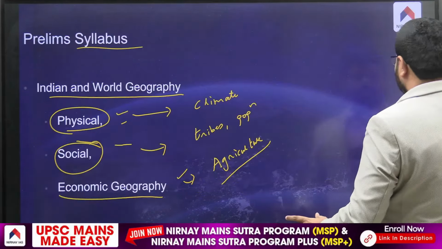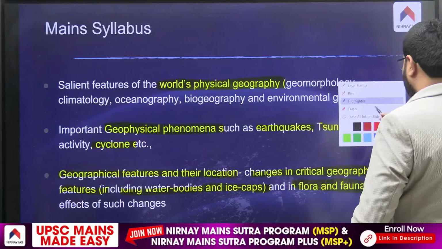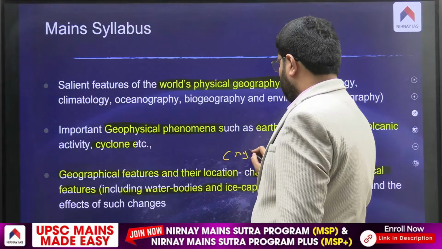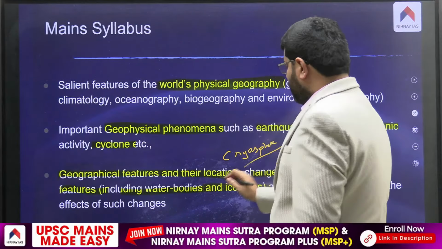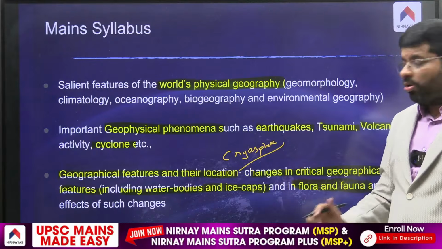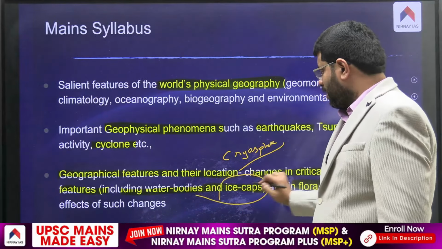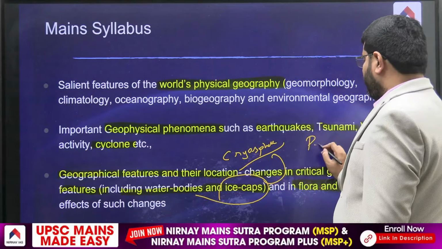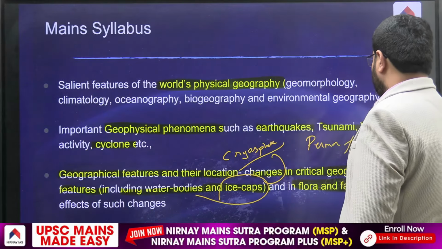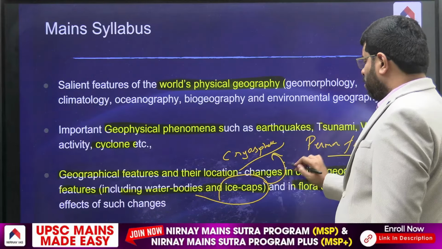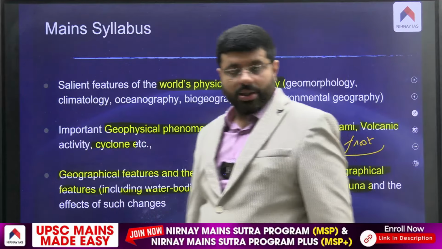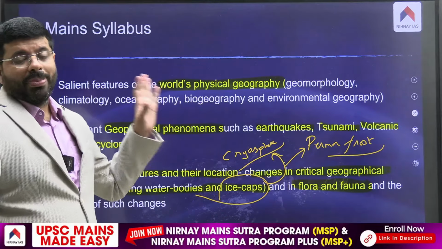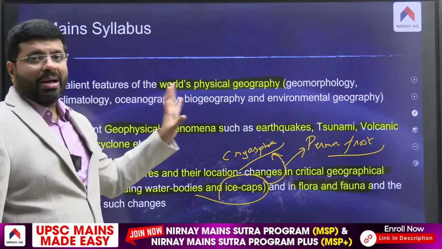So tomorrow, if they ask you a question on something called the cryosphere, you might say, "Sir, the word cryosphere is not mentioned here." No. What is ice caps? Cryosphere. Tomorrow, if they ask about a word like permafrost, there is a clause connected to this point. You need to understand. This is how we tend to practice, how we tend to map things.